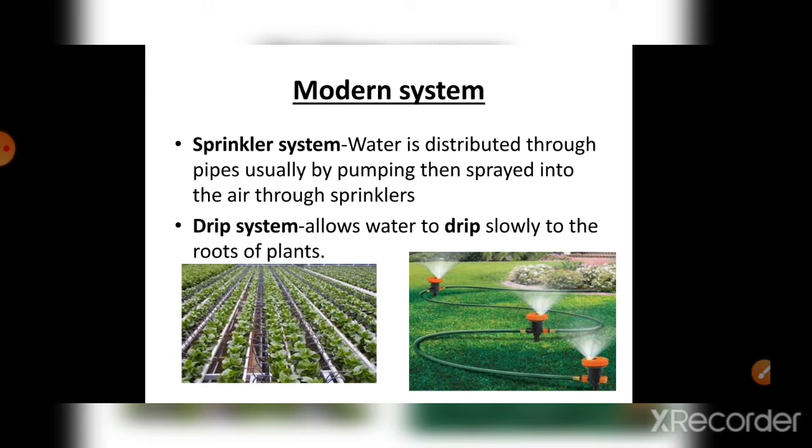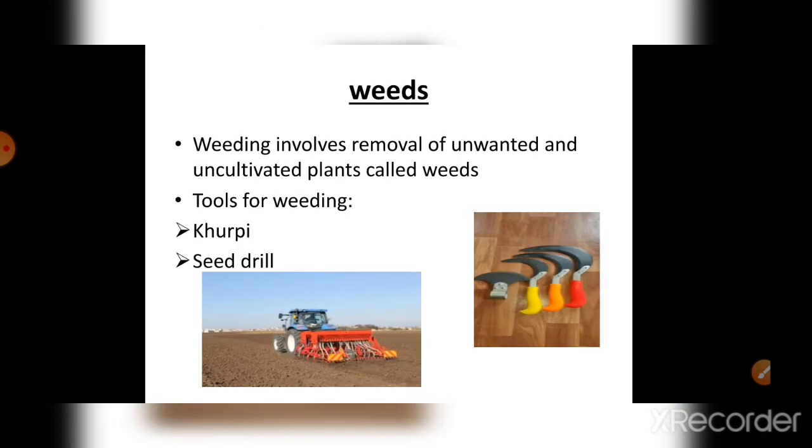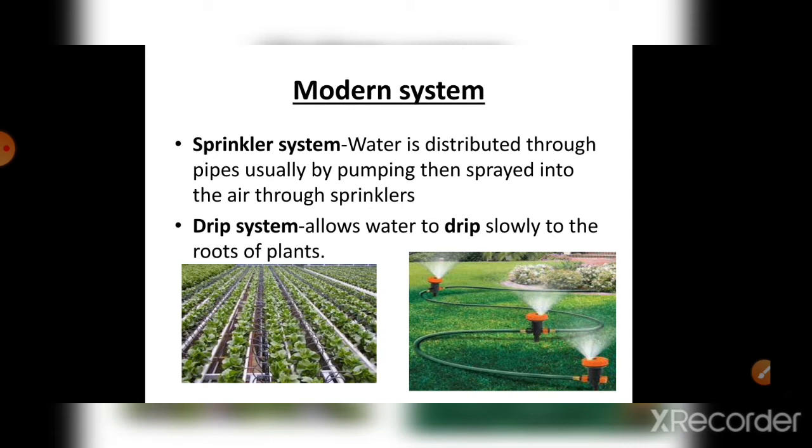They are the sprinkler system. This is the sprinkler system, in which sprinklers are connected to tubes. They sprinkle the water into the air. Then the drip system. In an agricultural field, crops are planted row by row, right? So for each row they connect a pipe, so that from that pipe it allows water to the roots of the plants.